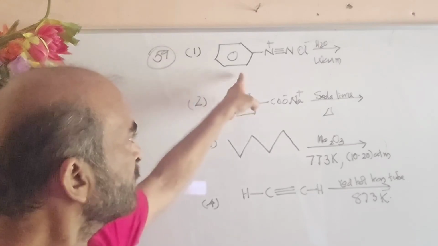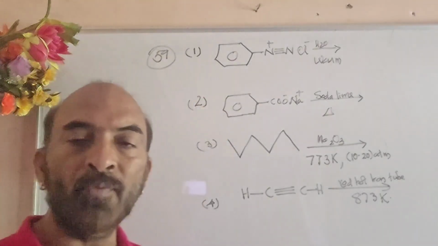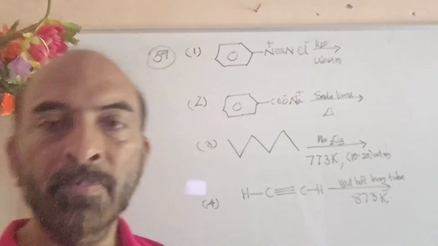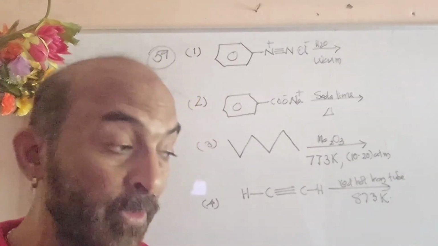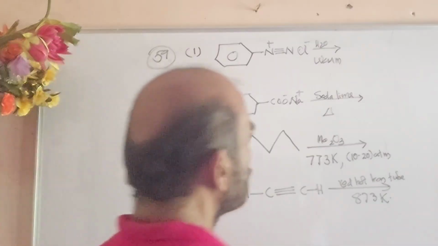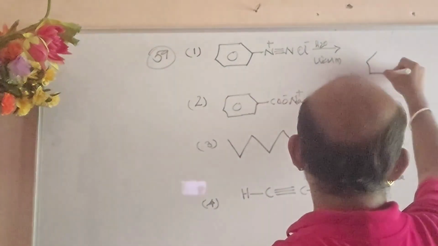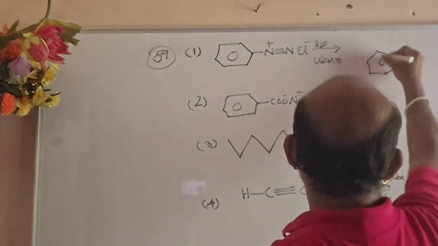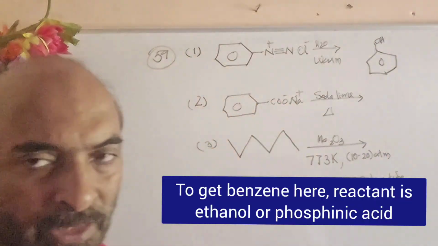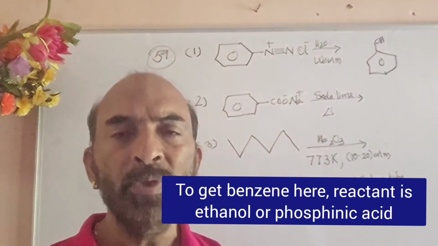We will check. This is the first reaction: diazonium chloride warmed with water. We know when diazonium chloride is warmed with water, the diazonium group is replaced by an OH group and not by H. So we get phenol here, not benzene. So we expect the first itself to be the answer. Anyhow, we will check the remaining cases also.